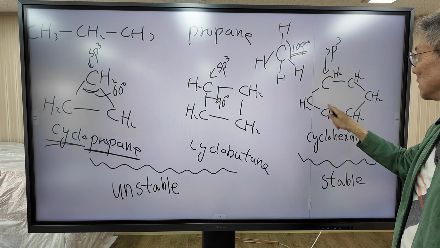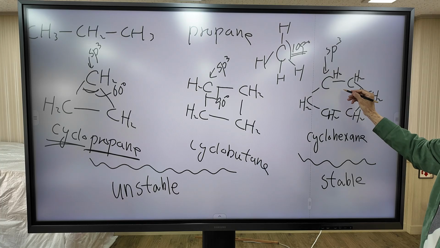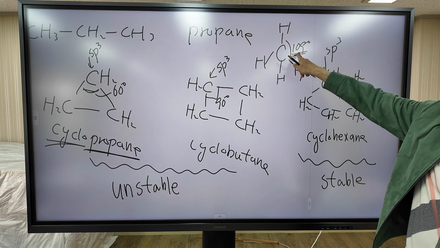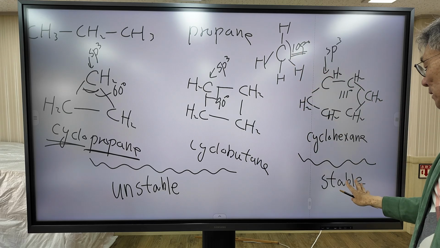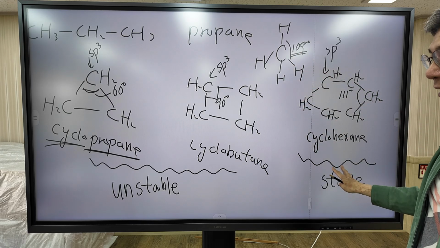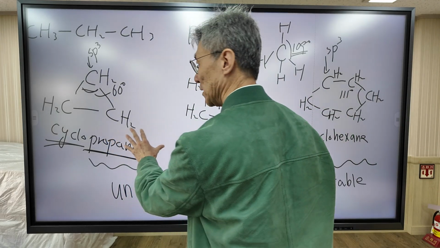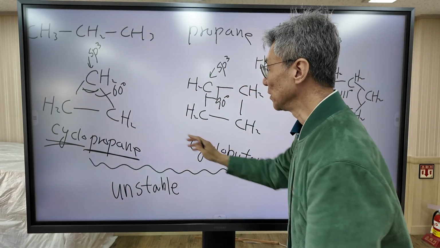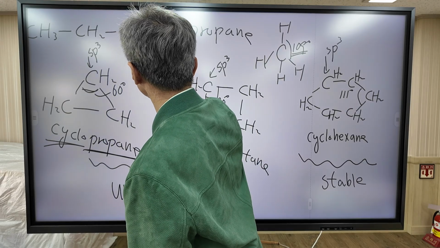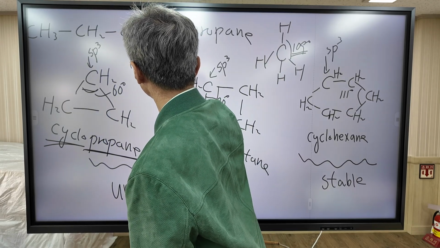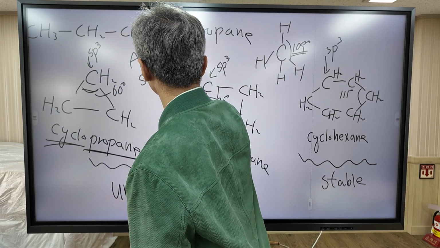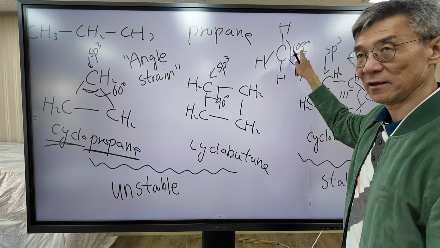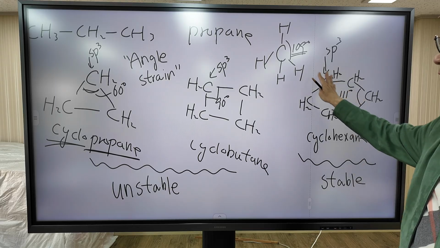109 degrees. But the bond angle in cyclohexane is known to be 111 degrees, which is very close to the ideal 109 degrees. So cyclohexane is very stable, but cyclopropane and cyclobutane are very, very unstable. They exist, but they're very, very unstable because of angle strain. The angle significantly deviates from the ideal angle, but in cyclohexane it is very close.